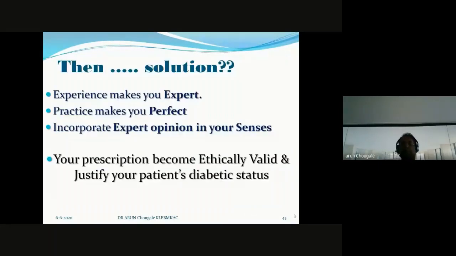To conclude this on anti-diabetic medication, understanding of pathology is very important. Before understanding basic pathology, understanding of physiology is very important.